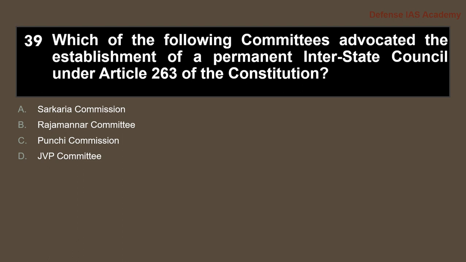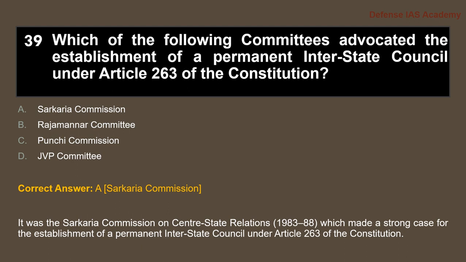39. Which of the following committees advocated the establishment of a permanent interstate council under Article 263 of the Constitution? The answer is option A, Sarkaria Commission. It was the Sarkaria Commission on Center-State Relations, in the years 1983 to 88, which made a strong case for the establishment of a permanent interstate council under Article 263 of the Constitution.